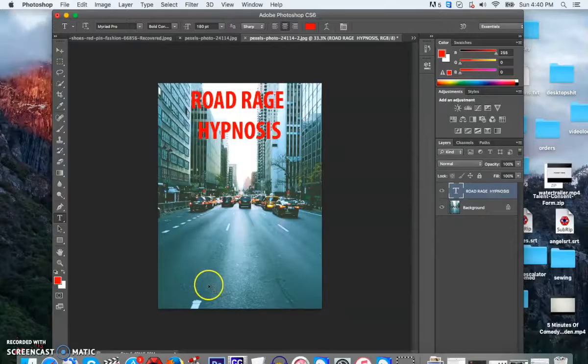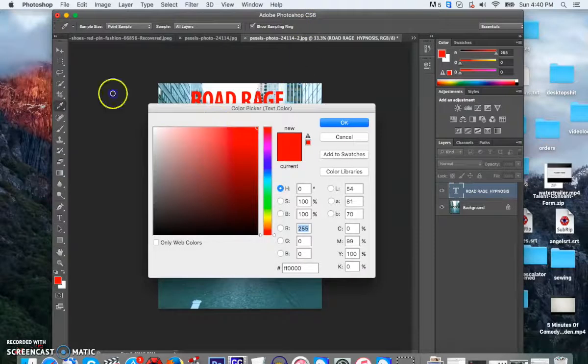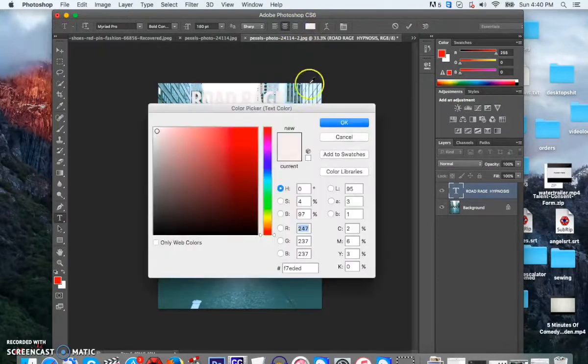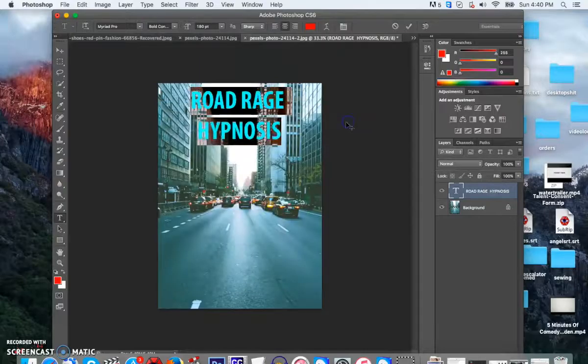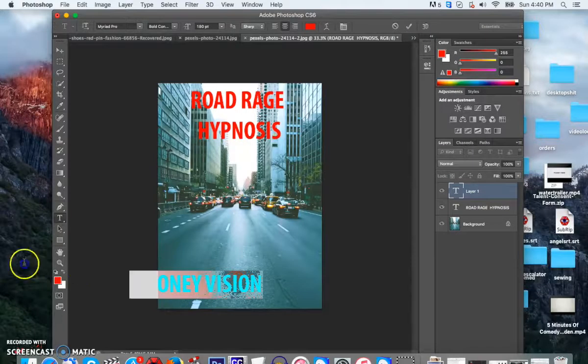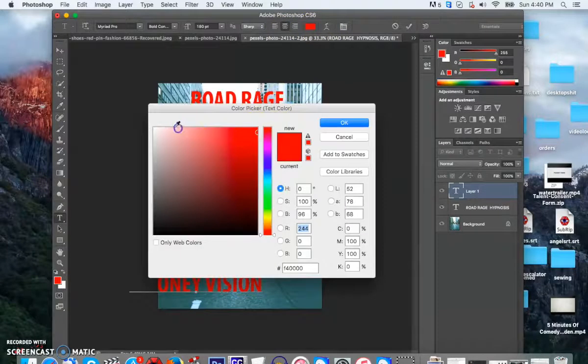Okay. Same thing. I'm going to type Mooney Vision at the bottom. Sorry, I changed the color by accident. Same thing, make the size smaller.